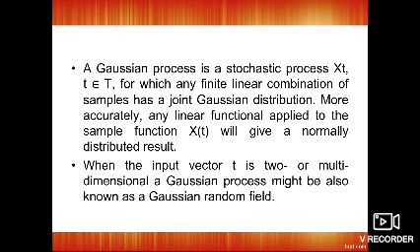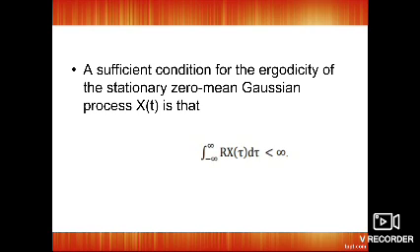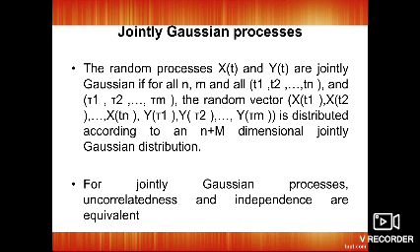So Gaussian modeling of a random process is always easier. Gaussian modeling is most suitable for random processes which are generated by physical phenomena. The sufficient condition for ergodicity of a stationary zero mean Gaussian process x of t is that the integral from minus infinity to plus infinity of modulus of the autocorrelation function of tau d tau is less than infinity. The joint Gaussian process can be calculated for two different independent variables combined together, that is x of tn and y of tn, both combined, and it will be called a combined or joint Gaussian process.